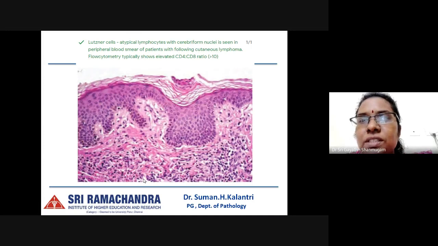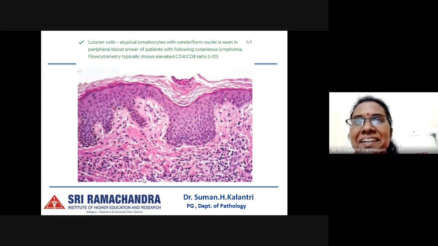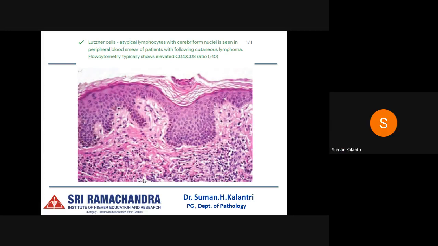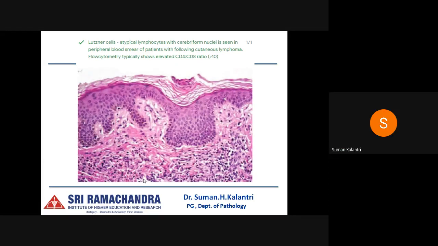Go to the next question. I can't see the question there, I can see the picture. The question is on the top: atypical lymphocytes with cerebriform nuclei seen in the peripheral blood of a patient with the following cutaneous lymphoma, and the flow report shows elevated CD4 to CD8 ratio.